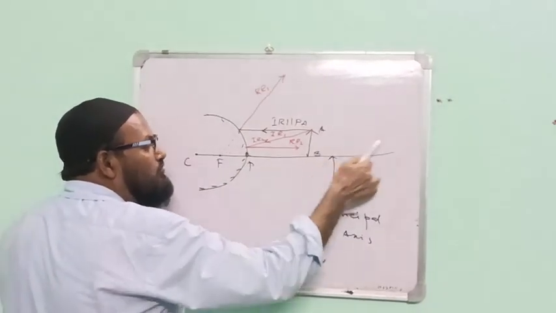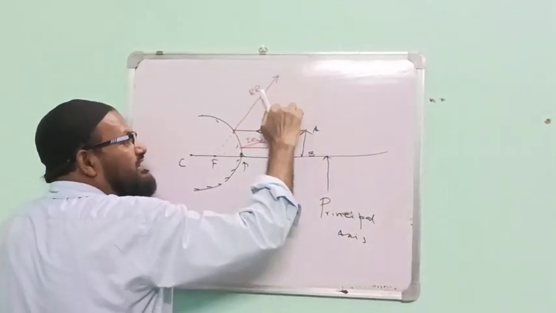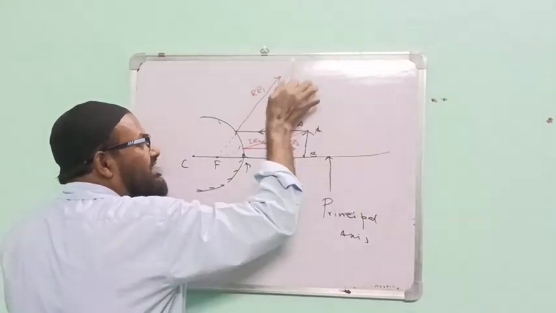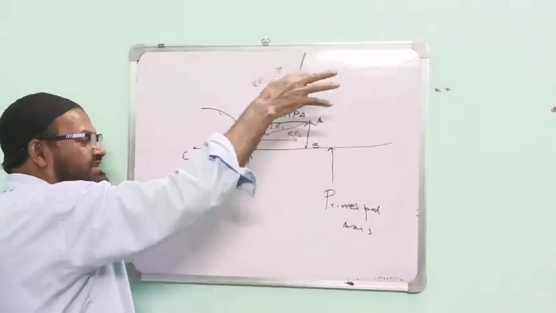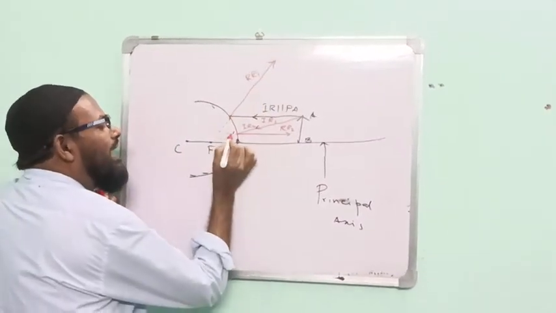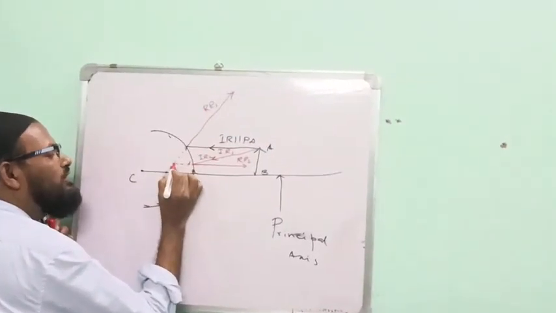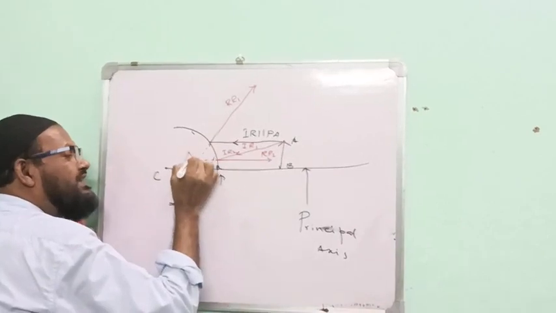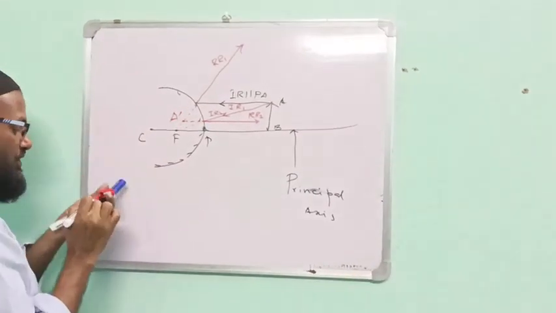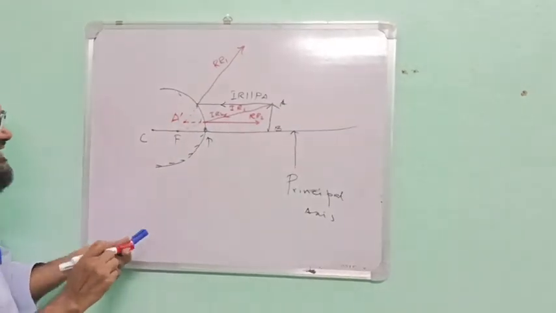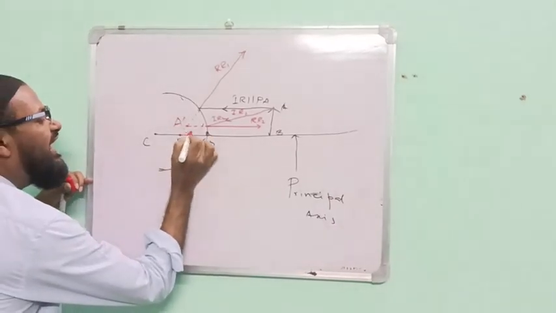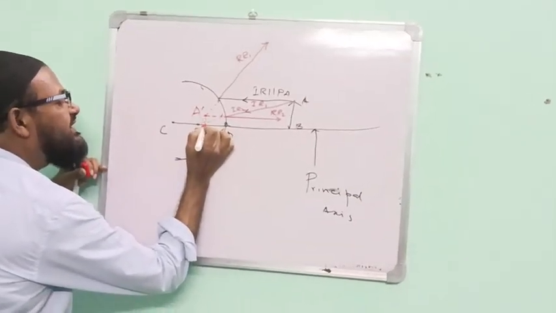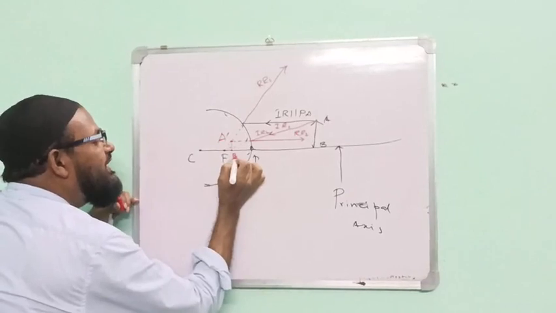If we extend them in the backward direction by dotted line, they will meet here. What is this point? This point is A dash. Now I am drawing here. This is B dash.